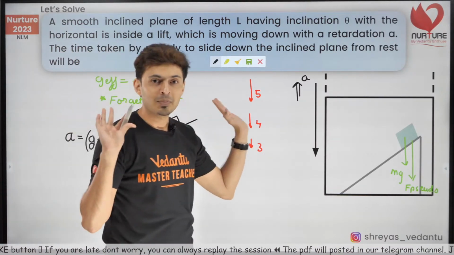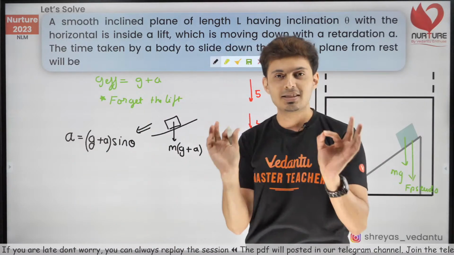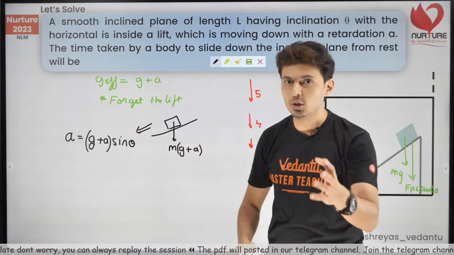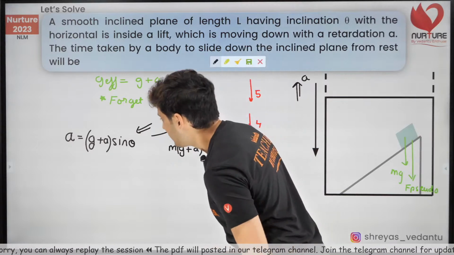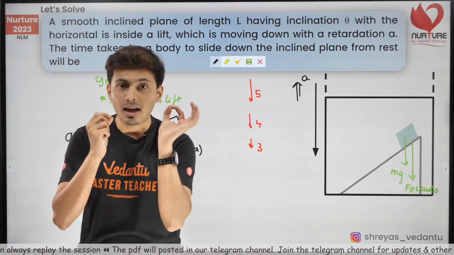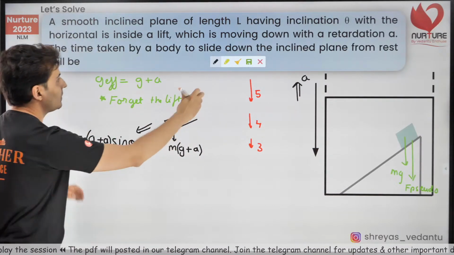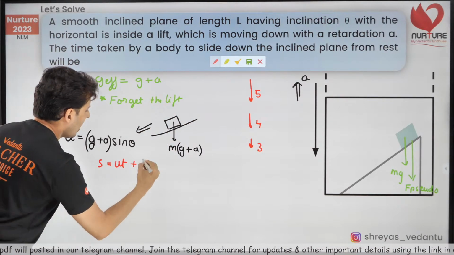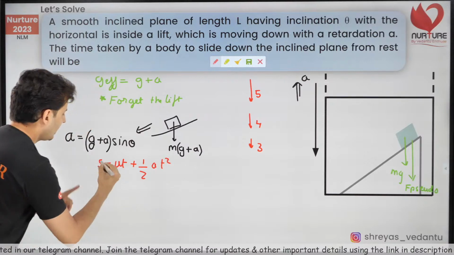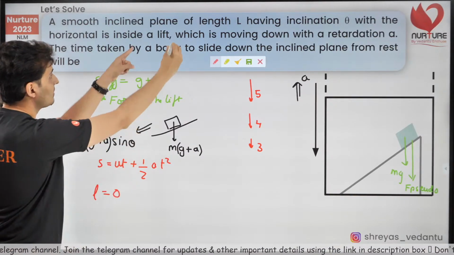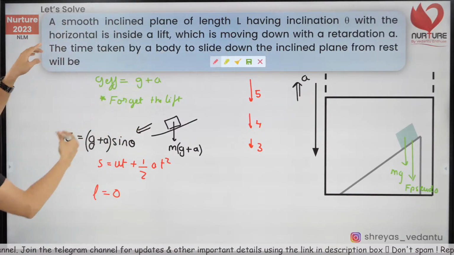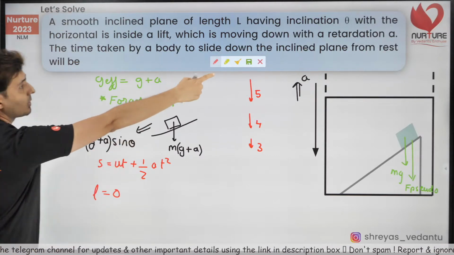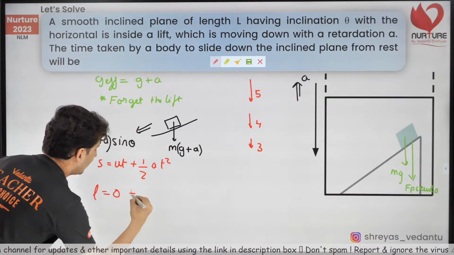That's the trick. Forget there is a lift. Replace g with the new g, and the new g is g plus a. And now solve the problem. Use your usual kinematic equations. S is ut plus half a t square. S is L. U is 0, it starts from rest. It's given. And half acceleration.